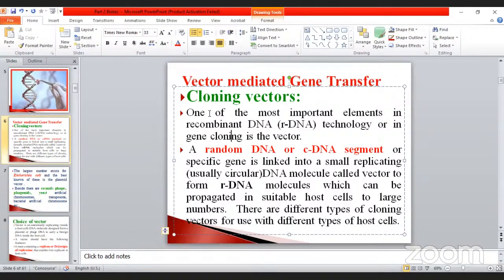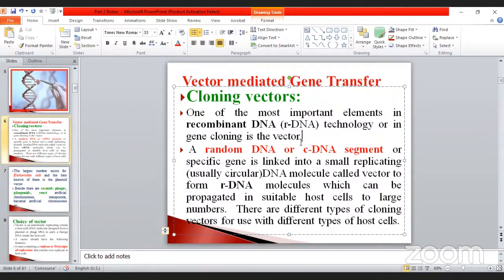One of the most important elements of cloning is recombinant DNA. What is the meaning of recombinant DNA? Already we discussed it. A donor gene as well as a recipient gene are united together to form a single gene. That is also recombinant DNA. In recombinant DNA technology or gene cloning, the vector is very, very important. Without it, no gene transformation takes place.